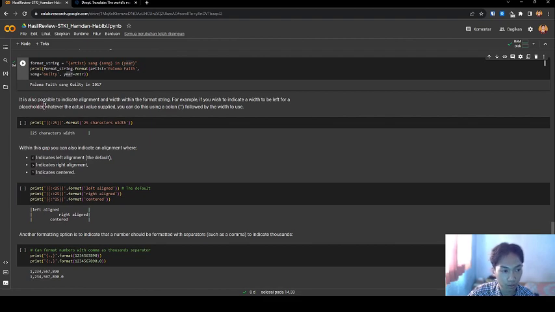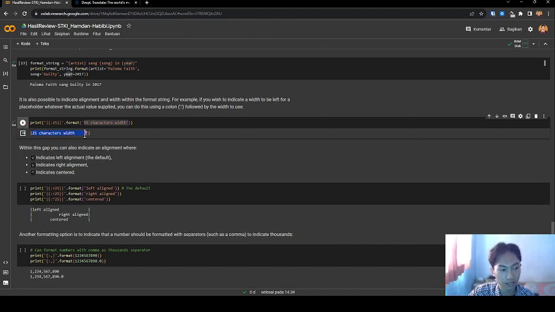It's also possible to indicate alignment and the width within the format string. For example, if you wish to indicate a width to be left for a placeholder, whatever the actual value supplied, we can do this using a colon followed by the width to use. For example, let's see the code. I have print dot format 25 characters with space 20 card. If I run this code,